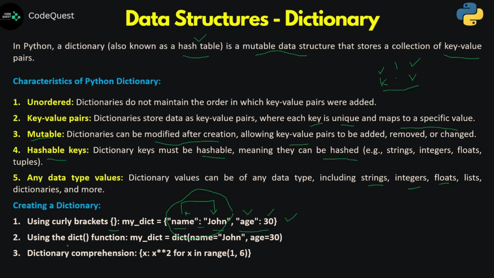Now the other way is by using the dict function, where you can specify two variables, like here name equal to John, comma, age equal to 30. In this case, name is going to be your key and John its value, and age is the next key with 30 as its value.